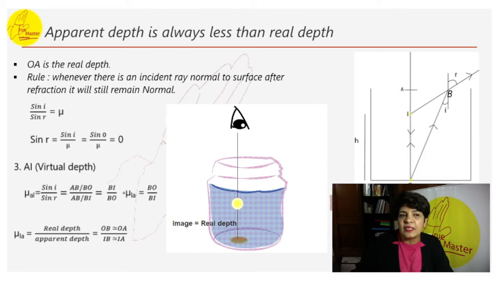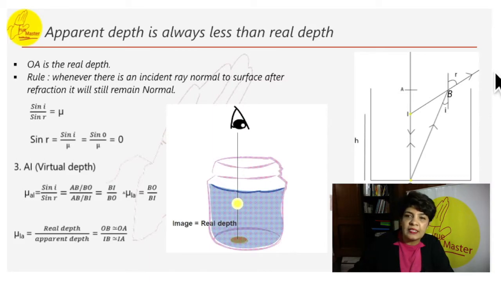Here we have placed a coin at the bottom of the container at point O. This is the incident ray from O, which is going up. This is where the water gets over, the level of the water. So here it gets refracted. We place our eyes in line with the OA direction.